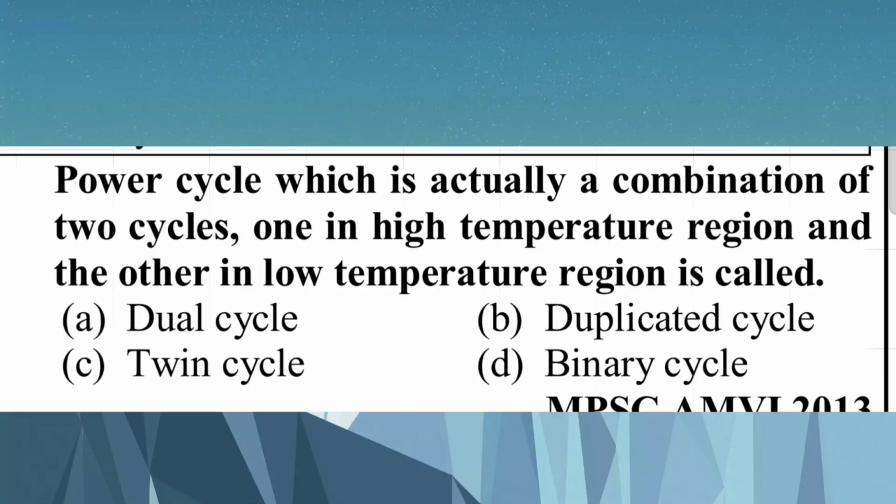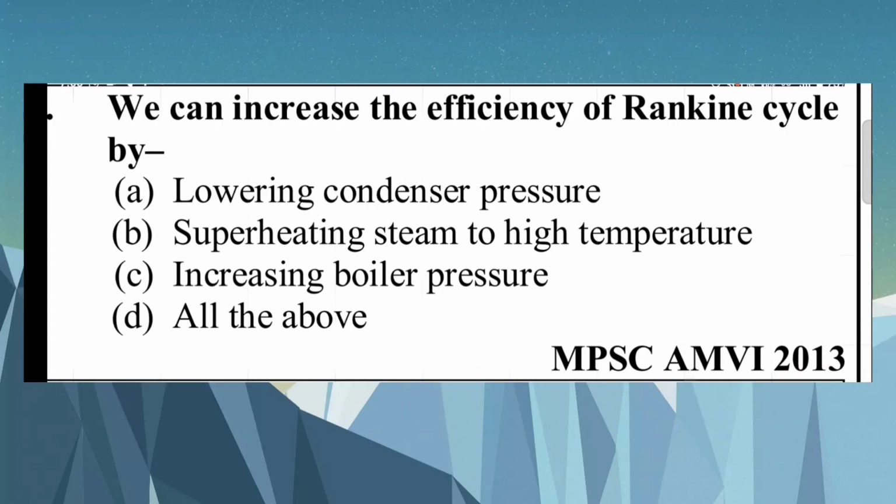Hot cycle, which is actually a combination of two cycles, one in a higher temperature region and the other in a lower temperature region, is called: A. Dual cycle, B. Duplicated cycle, C. Twin cycle, D. Binary cycle. Binary cycle.